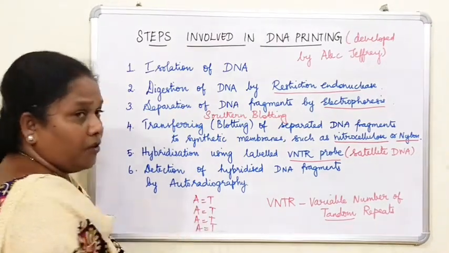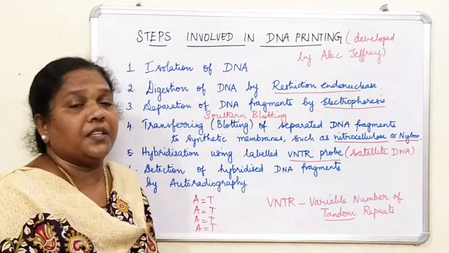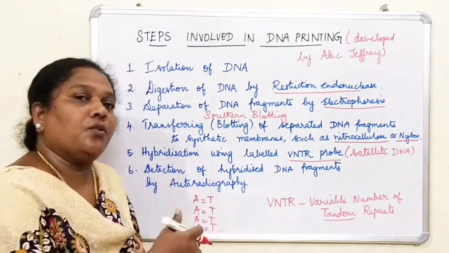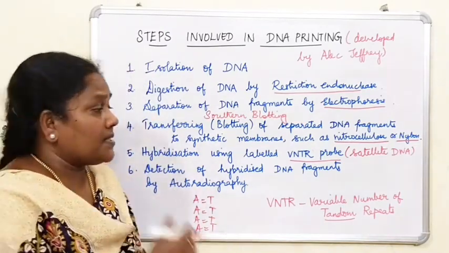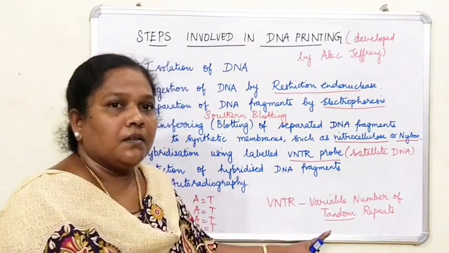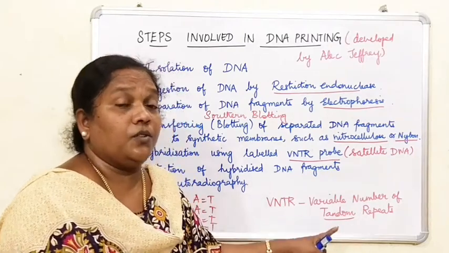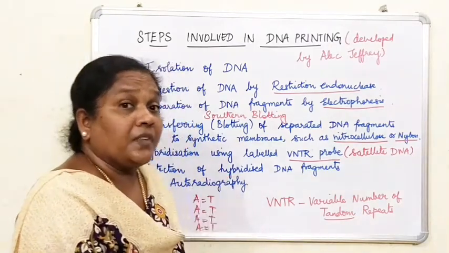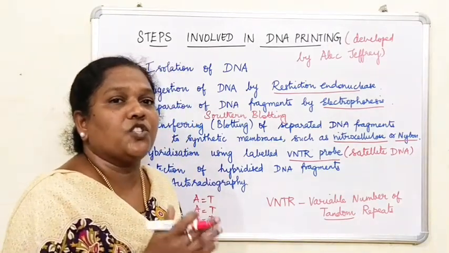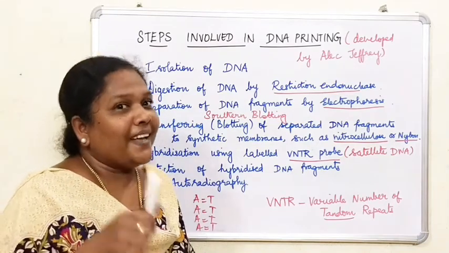If the number here is 4, it will not be the same in all individuals. It will be different in each and every individual. That is why it is called tandem. First understand the meaning of tandem. That is why it is called variable number of tandem repeats: the sequences are repeated, but the number is different. It is not the same in each individual, except identical twins.